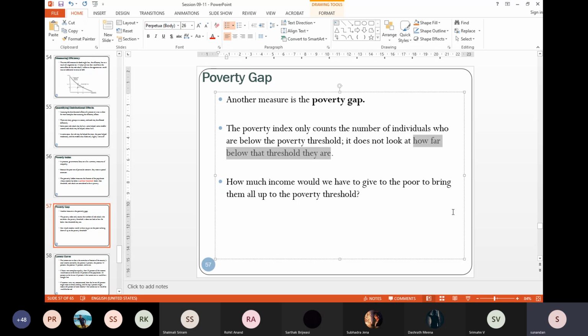So the poverty gap is actually a better measure to calculate how much income we have to give a particular poor person so that he reaches the threshold.